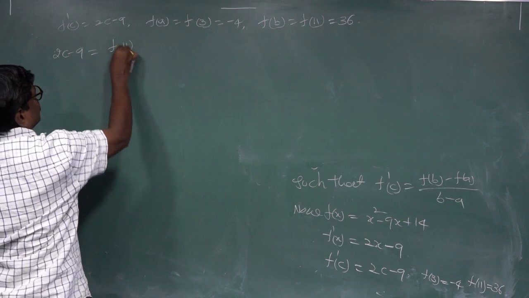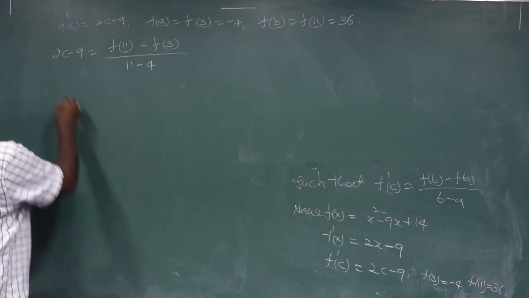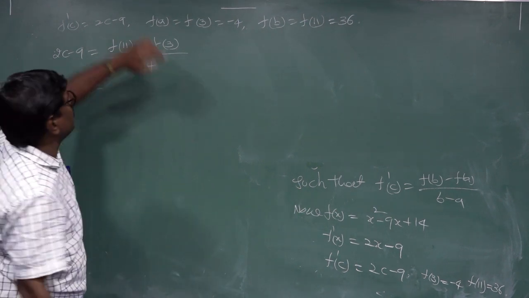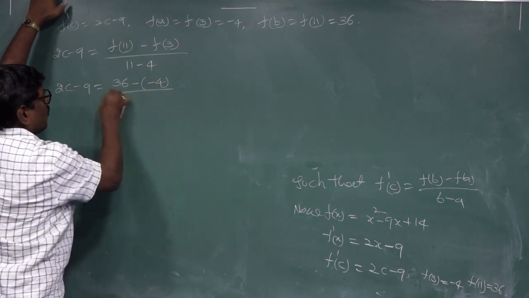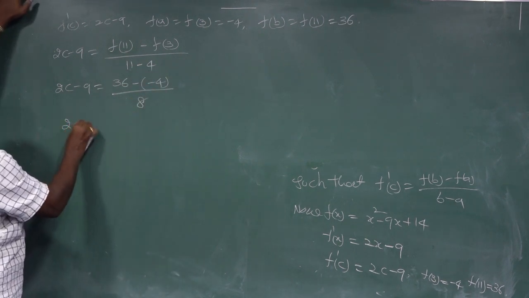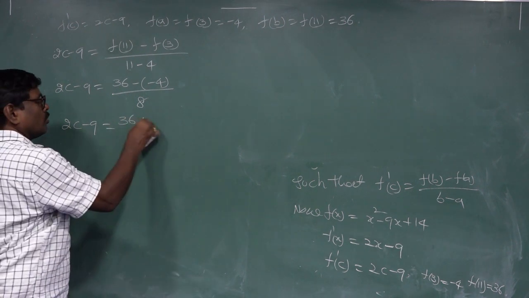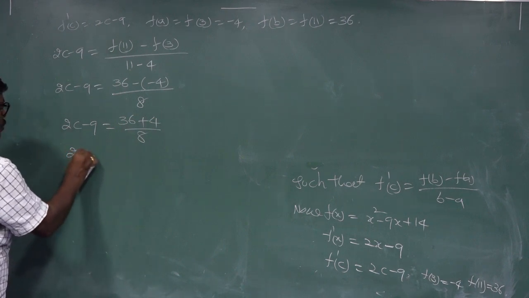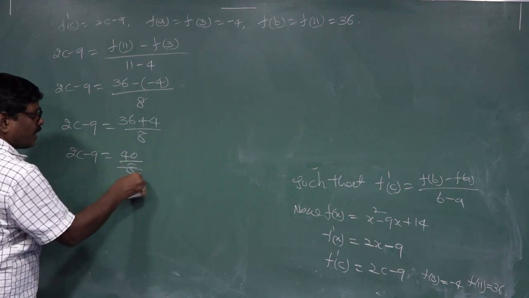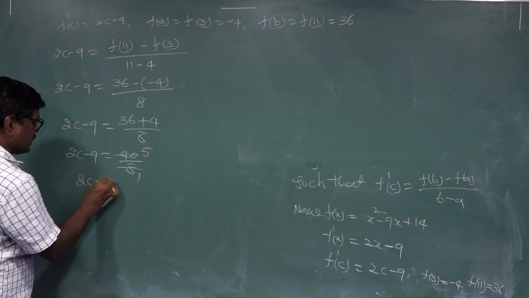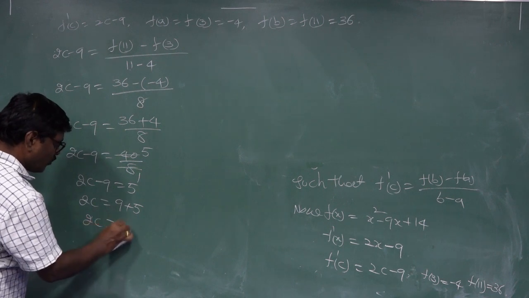f of 11 minus f of 3 by 11 minus 3, equal to 2c minus 9. f of 11 value is 36 minus f of 3 value is minus 4, by 11 minus 3. 2c minus 9 equal to 36 plus 4 by 8. 36 plus 4 equal to 40 by 8. 2c minus 9 equal to 5. 2c equal to 9 plus 5. 2c equal to 14.